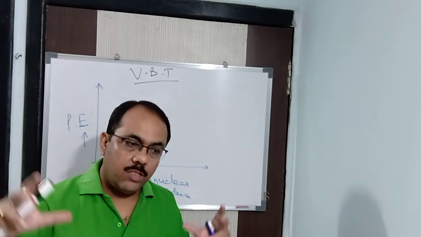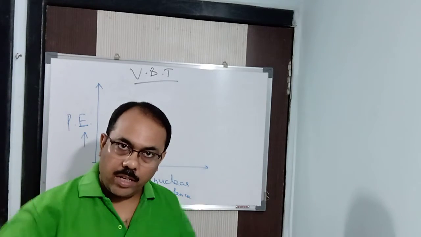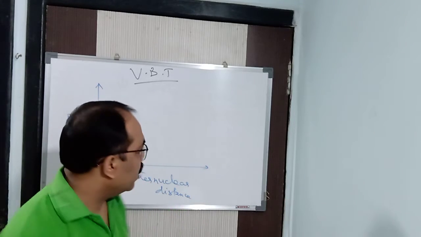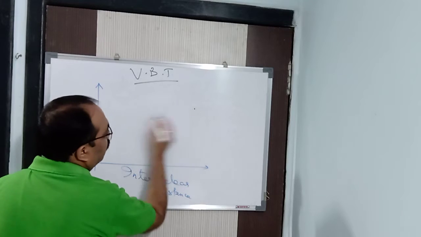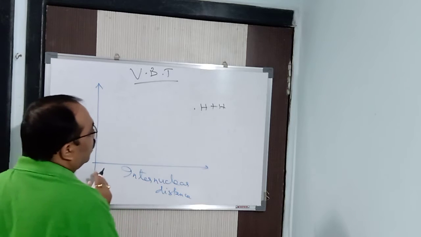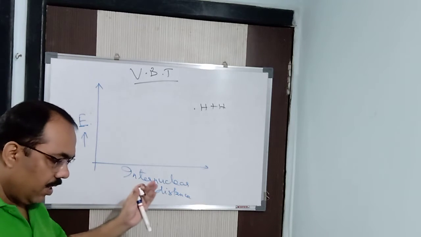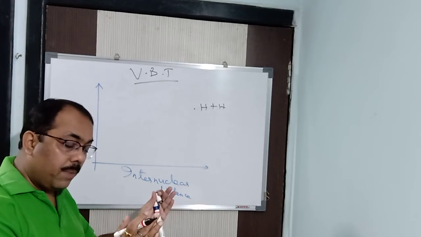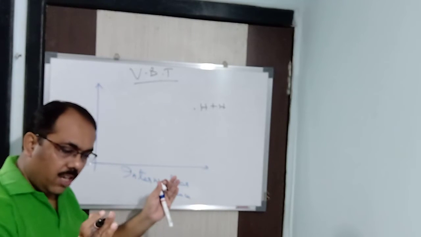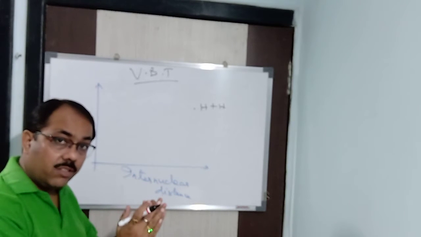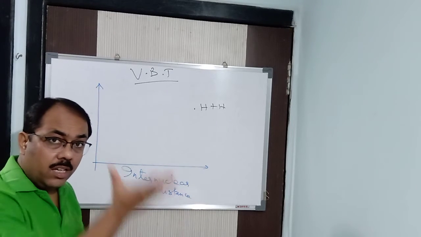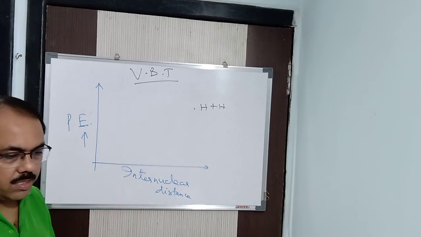So what will happen is that two hydrogen atoms are at infinite distance from each other. Now they are coming closer. Let us say the two hydrogen atoms, H plus H, are here somewhere. Now when they come closer, what is happening? Repulsive forces are decreasing and attractive forces are increasing. Alright, listen carefully. When the attractive forces take place, energy is released.